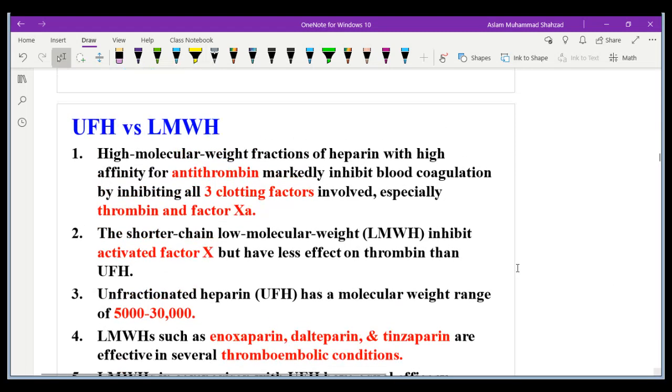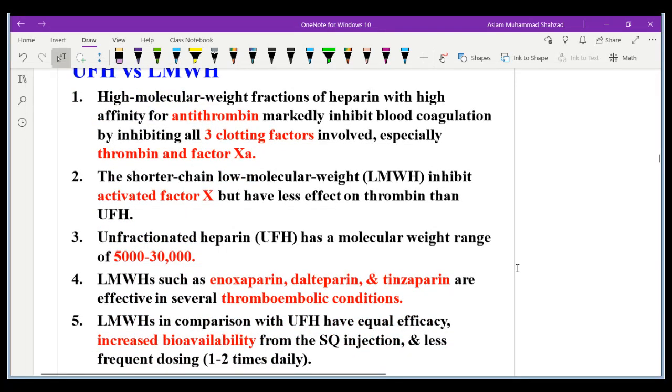So when we compare unfractionated heparin and low molecular weight heparin, high molecular weight heparin has high affinity for antithrombin and markedly inhibits blood coagulation by all three clotting factors, especially thrombin and factor 10A, whereas shorter low molecular weight heparin inhibits and activates factor 10A but has less effect on thrombin as compared to unfractionated heparin. Unfractionated heparin has a molecular weight of 5,000 to 30,000. Some books mention 6,000 to 30,000, so it varies.